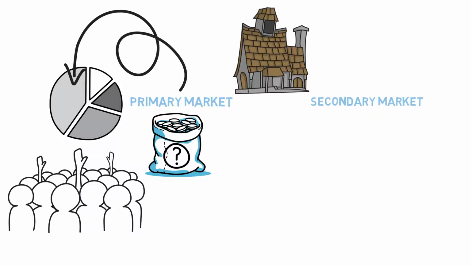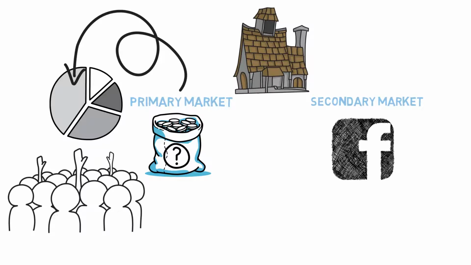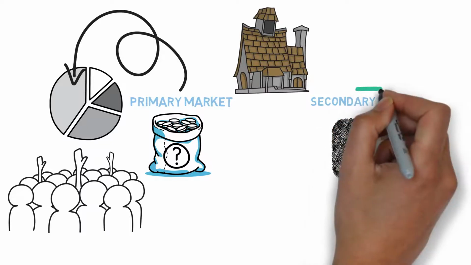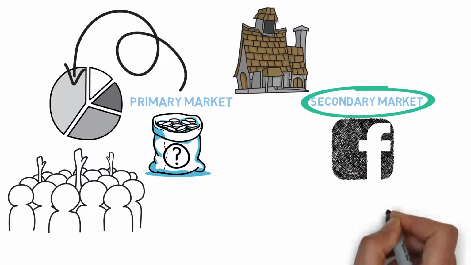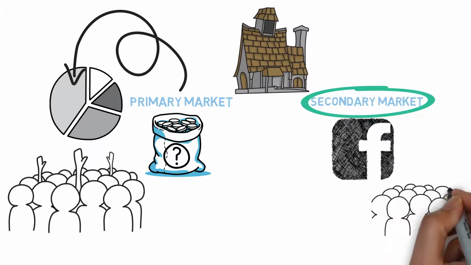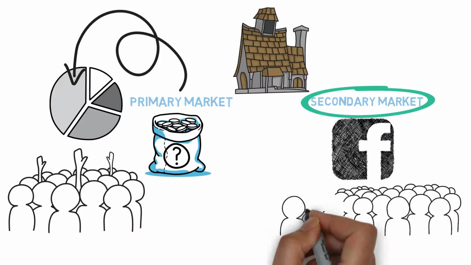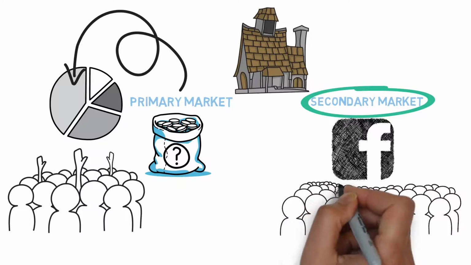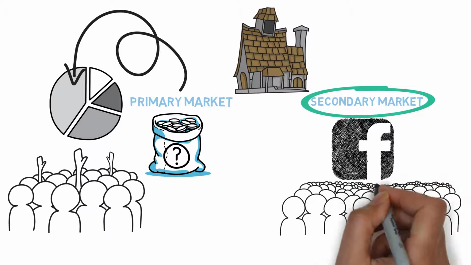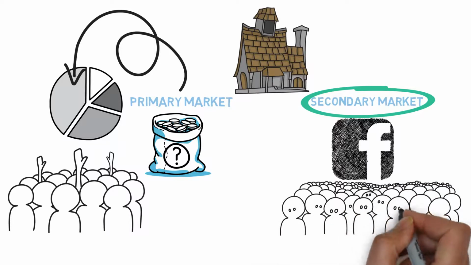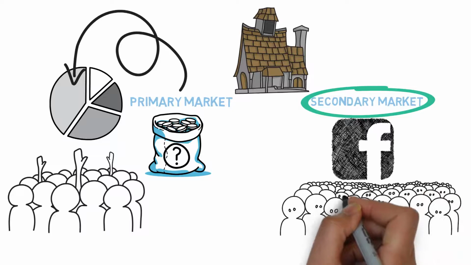60% of the shares of Facebook are retained by Mark Zuckerberg. The people who have bought shares of the company can sell them to other people. This is called the secondary market, where people buy and sell shares amongst themselves and trade in shares. In the primary market, the companies set the prices of their shares. The companies cannot control the prices of their shares in the secondary market. The share prices fluctuate depending upon the demand and supply of the shares.